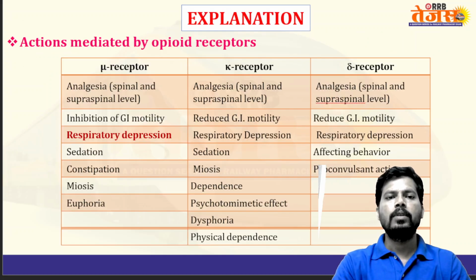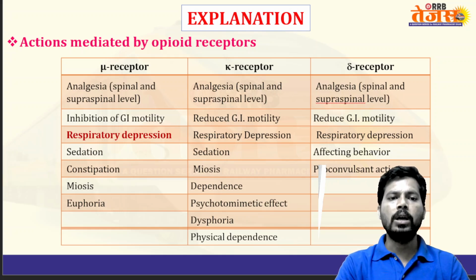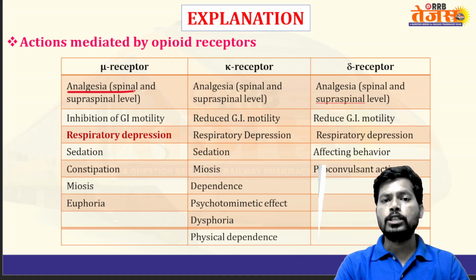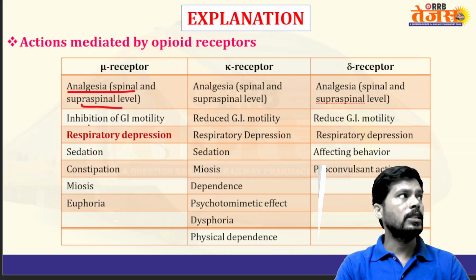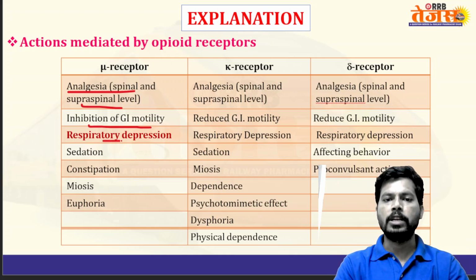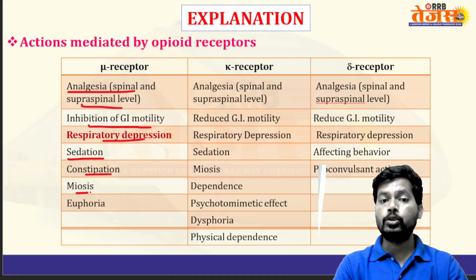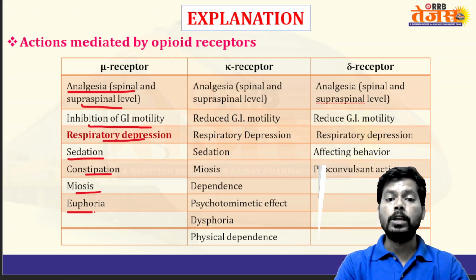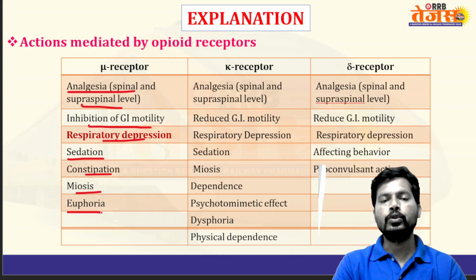So let's see here for clarity. There are three types of opioid receptors and all belong to the G protein coupled receptors. Mu opioid receptors produce analgesia at the spinal as well as supraspinal level, inhibit GI motility and produce constipation. Mu receptors may cause respiratory depression, sedation, constipation, meiosis, constriction of the pupil of the eye, euphoria, a highly excitable state of well-being, and high doses may lead to dysphoria, the opposite of euphoria.